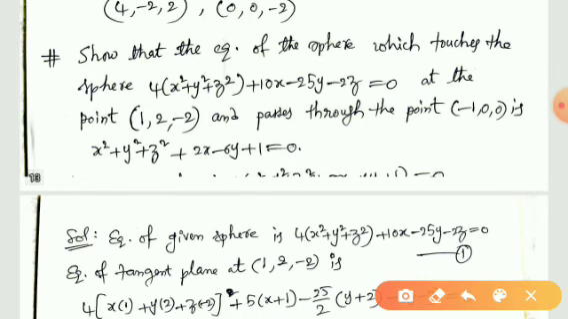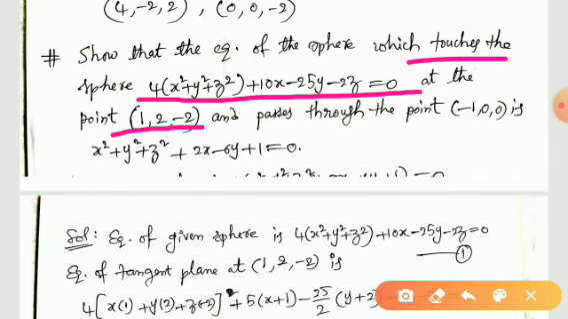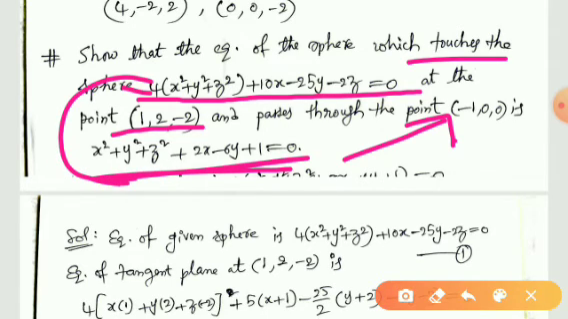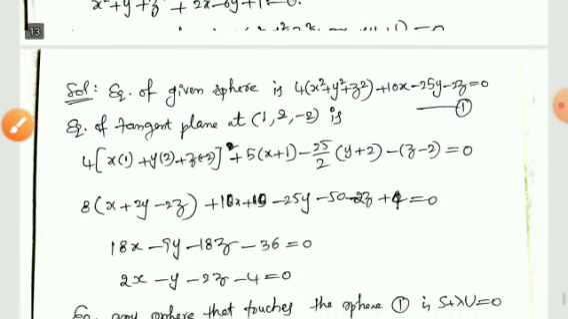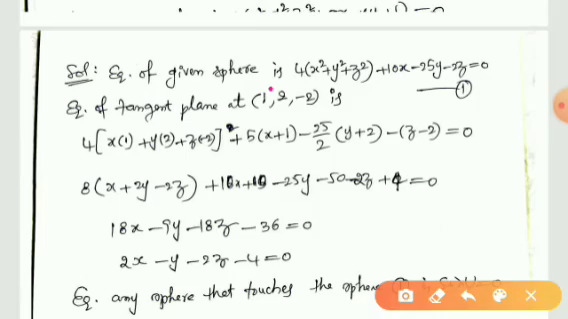So here we are given the equation of a sphere. We have to find another sphere so that it touches the given sphere at the point 1, 2, minus 2 and also passes through the point minus 1, 0, 0. This is what we have to prove in this case. So actually this is the given sphere.